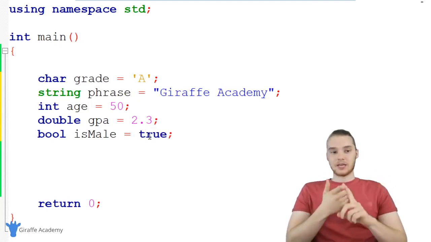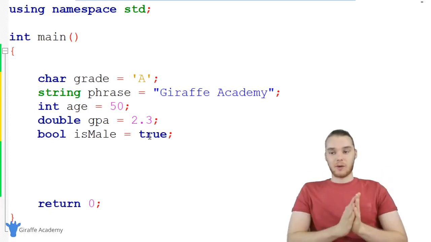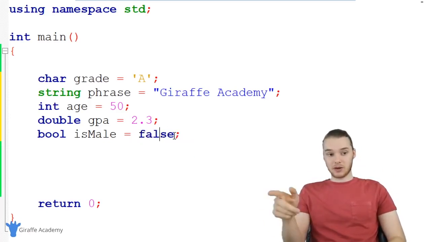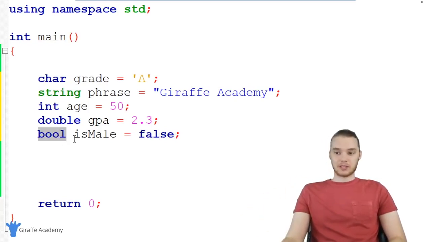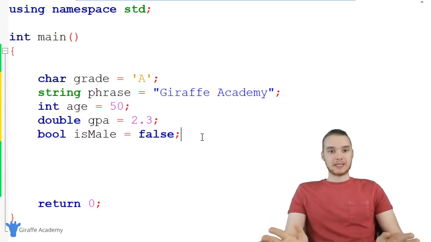Like we could say something is true, or we could say something is false, and that allows us to represent a certain type of information. I could also say false over here, and that's going to be the opposite. So these true, false values are going to come in handy a lot, and we can use Booleans to represent them. So for the most part, these are the basic data types.